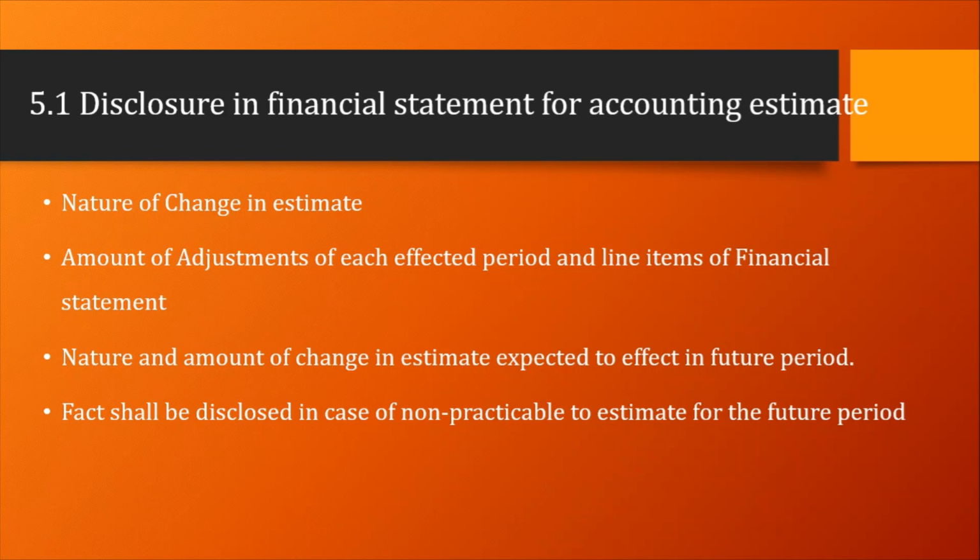If the company is not able to disclose what the impact of this change in accounting estimate would be on future period items, it has to disclose the fact of the non-possibility of the estimate. Third, as I mentioned, the nature and the amount of a change in estimate expected to affect future periods. And the last one, the fact shall be disclosed in case of non-practicability to estimate for the future period. These last 2 points are complementary to each other.